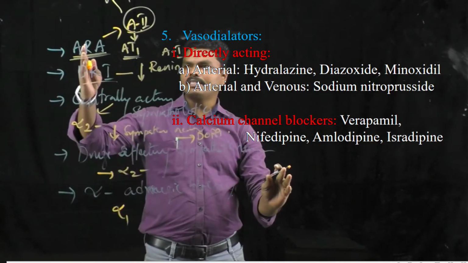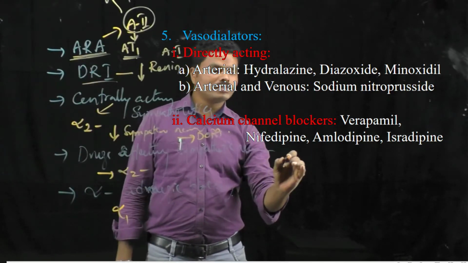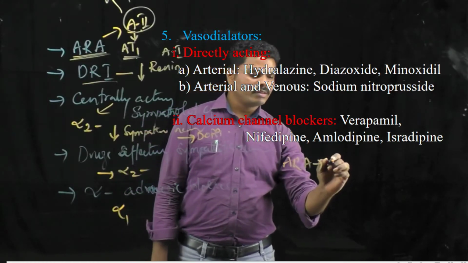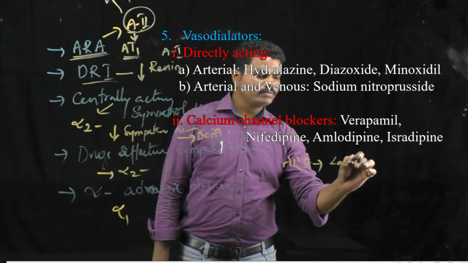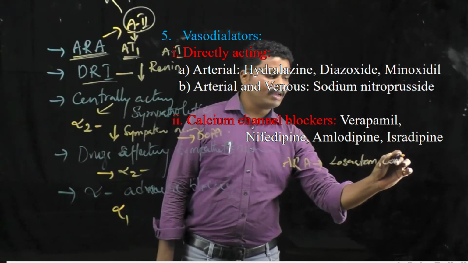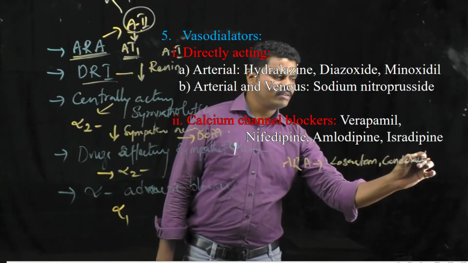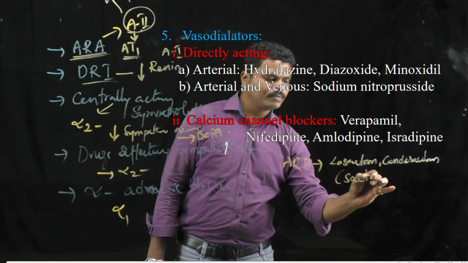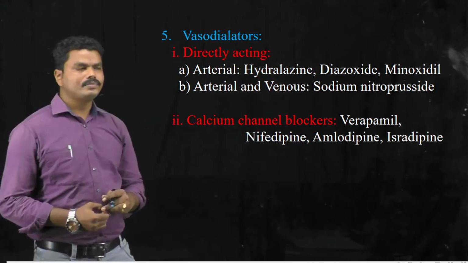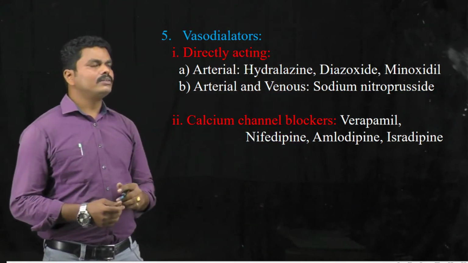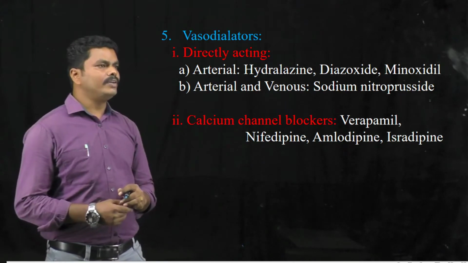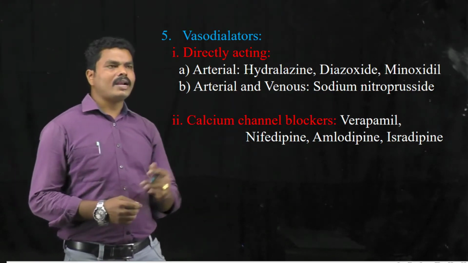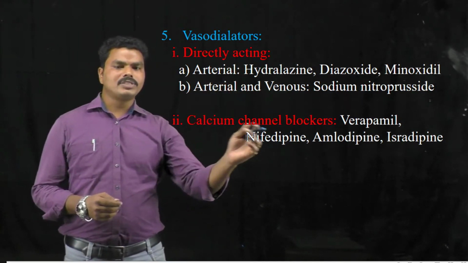For examples of these classes, in case of angiotensin receptor antagonists, examples are losartan and candesartan. All sartans come under this class. Coming to the vasodilators, these drugs dilate the arteries and veins by different mechanisms, and they are subdivided into direct acting vasodilators and calcium channel blockers.